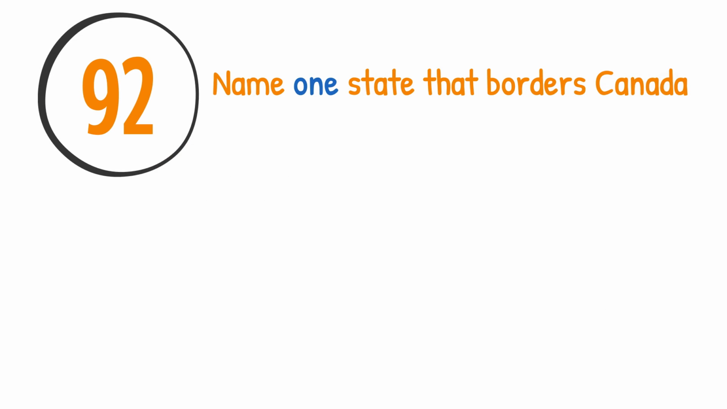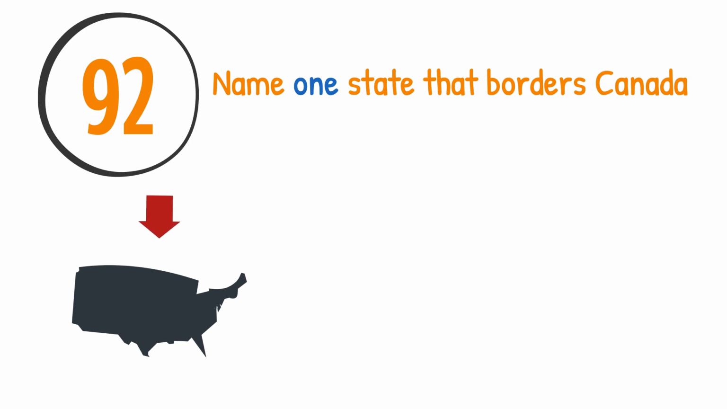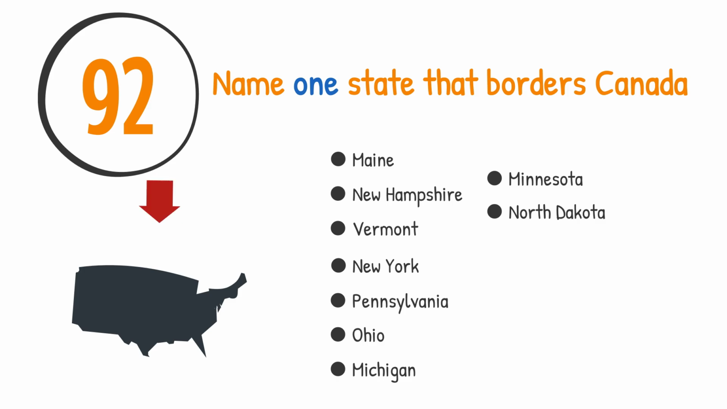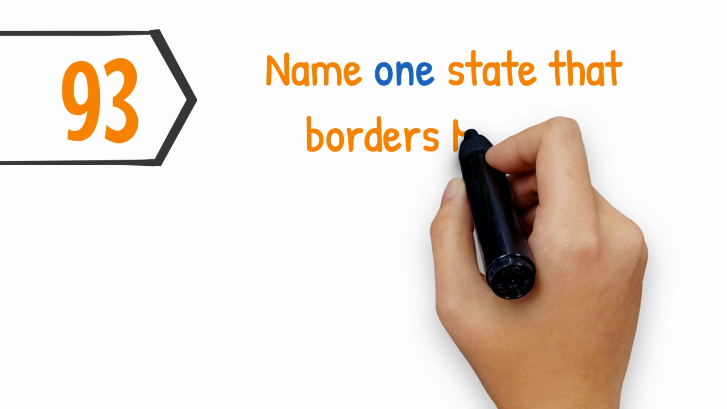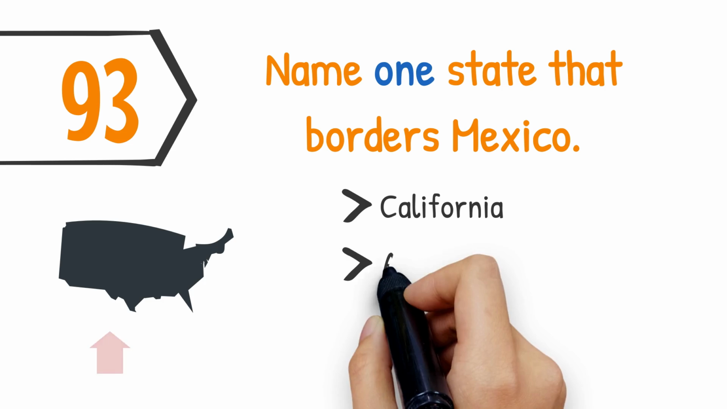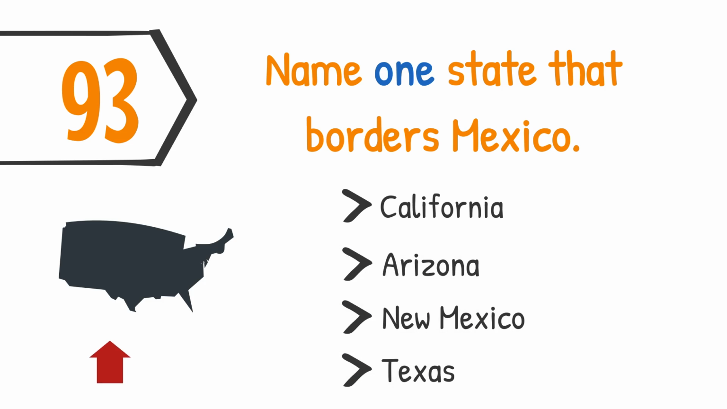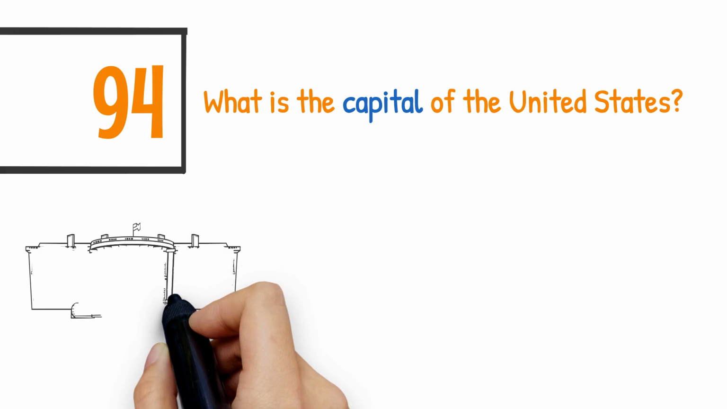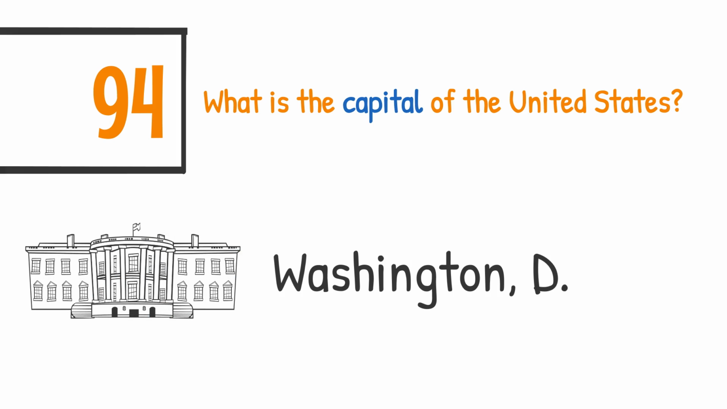Name one state that borders Canada. Maine, New Hampshire, Vermont, New York, Pennsylvania, Ohio, Michigan, Minnesota, North Dakota, Montana, Idaho, Washington, or Alaska. Name one state that borders Mexico. California, Arizona, New Mexico, or Texas. What is the capital of the United States? Washington, D.C.